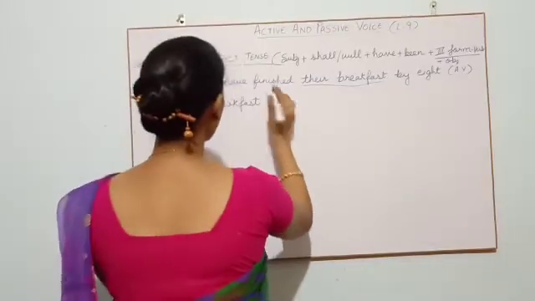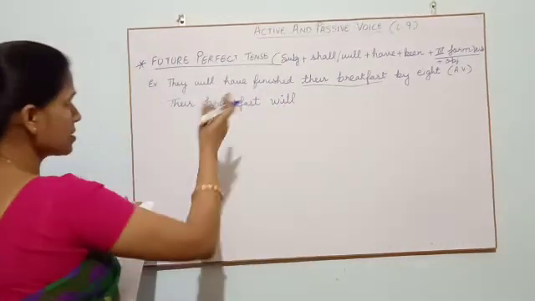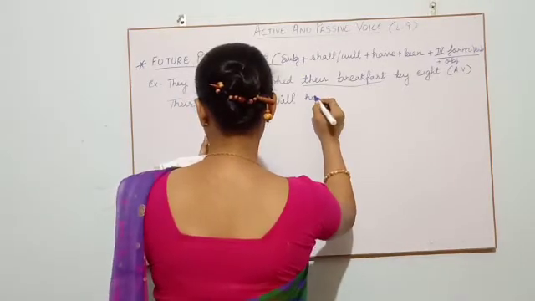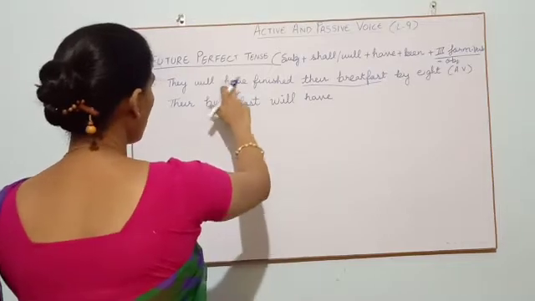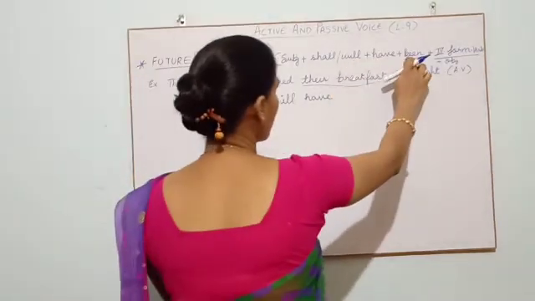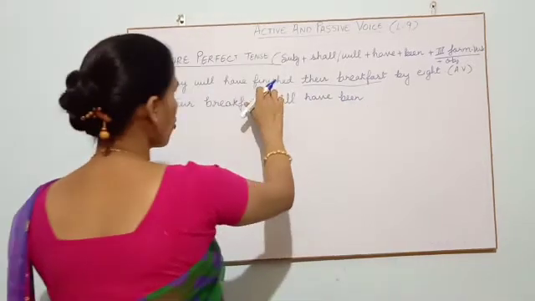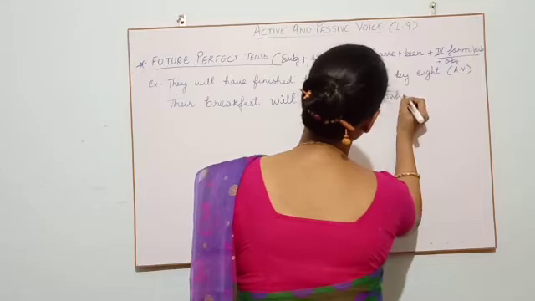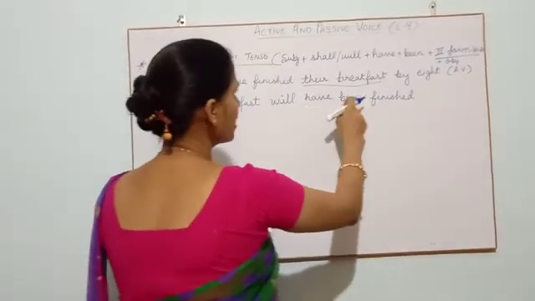We will be adding will only. Will have. Then after will have, we have one word which we have to insert, that is been. Then the third form, it is already like that. Finished. The breakfast will have been finished